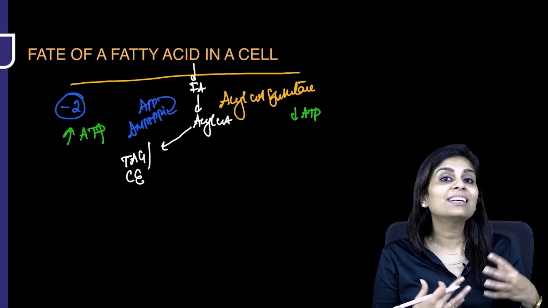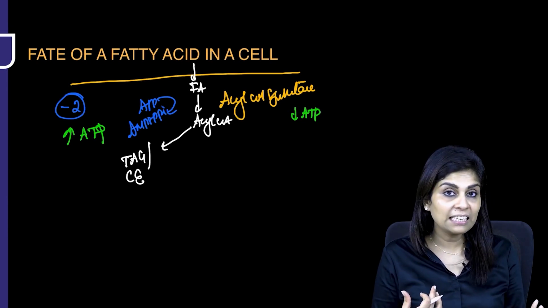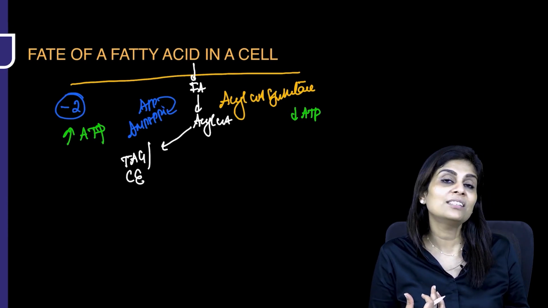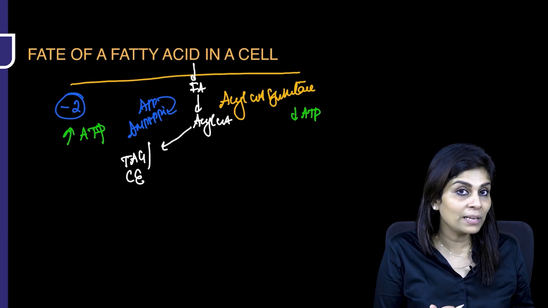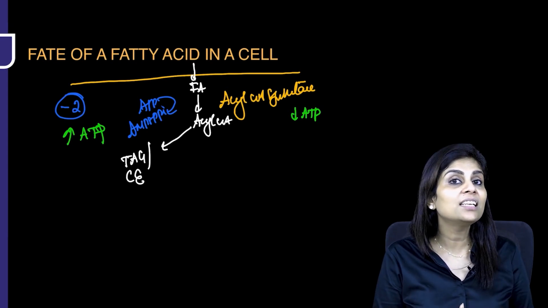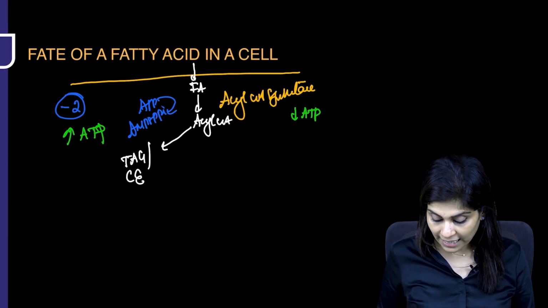And which carrier carries fatty acid across the inner mitochondrial membrane? I told you in the session on fatty acid synthesis as well. The carrier is carnitine. Okay. So what is the enzyme now?